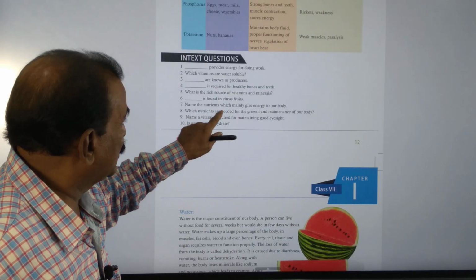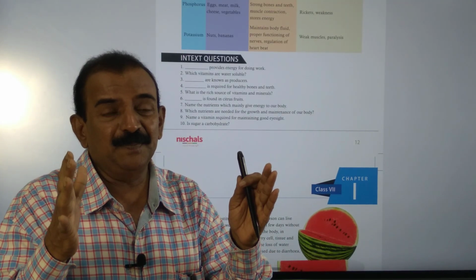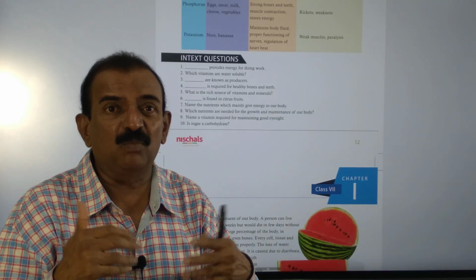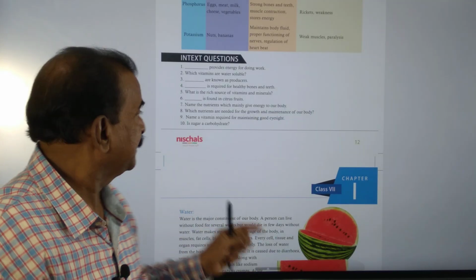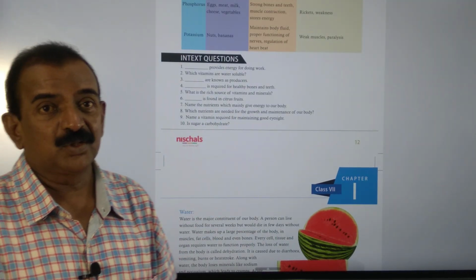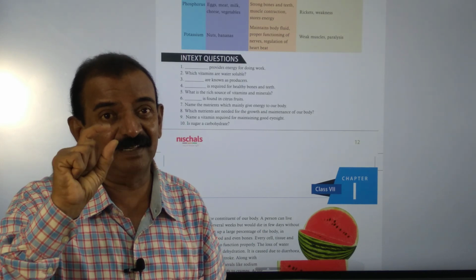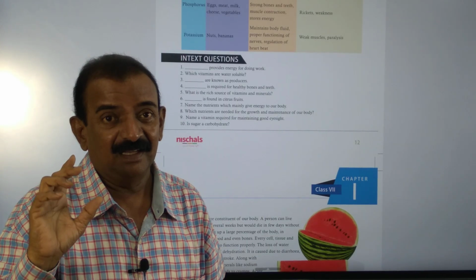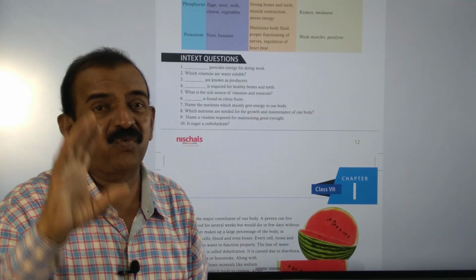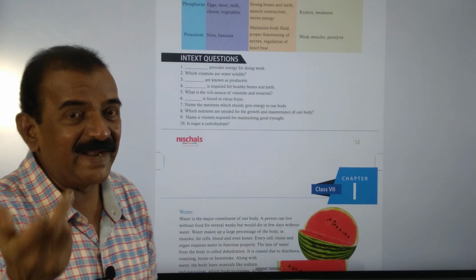And name the nutrients which mainly give energy to our body. The major nutrients which give energy to our body are carbohydrates and fats. And which nutrients are needed for the growth and maintenance of the body? Here vitamins are required for growth and maintenance of the body, and they are essential. I told you food should consist of carbohydrates, proteins, fats, vitamins and minerals. And minerals give growth and also maintenance of the body.